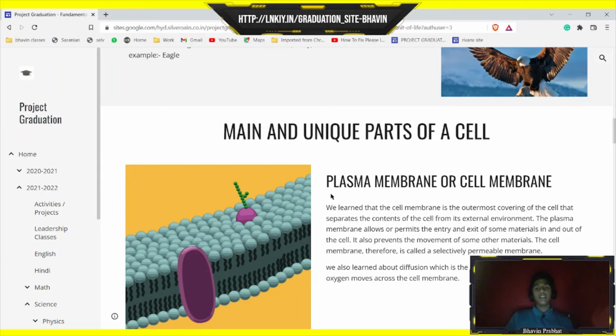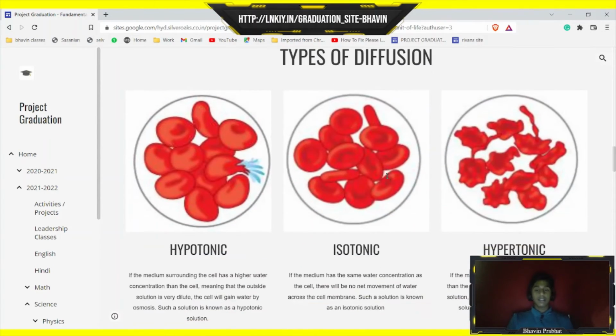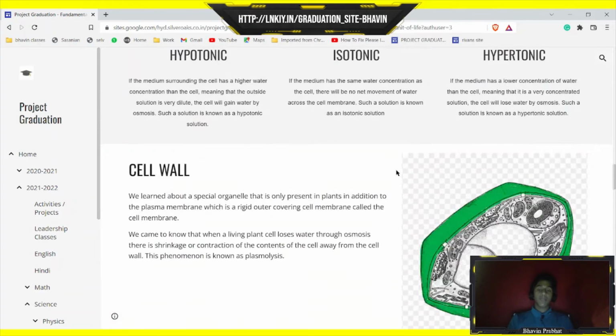Then we learned about the main and unique parts of a cell. First is the plasma membrane, then the types of solutions: hypertonic, isotonic, hypotonic, depending on the water content outside of the cell, and how the cell swells, stays the same, or shrinks in size.